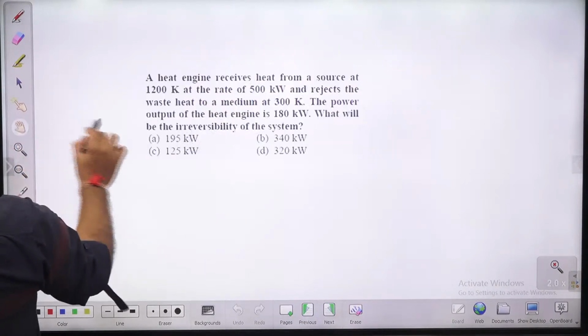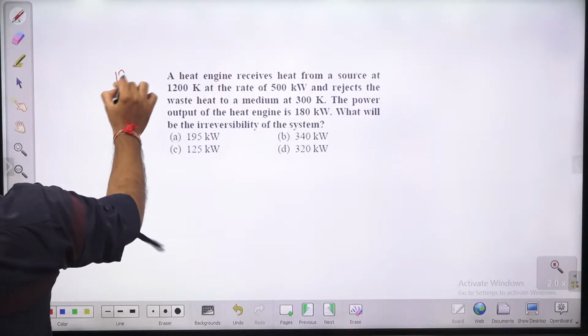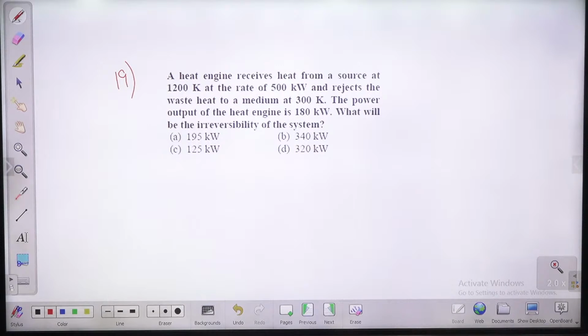question number 19 in front of us, please try this question. A heat engine receives heat from a source at 1200 Kelvin at the rate of 500 kilowatt and rejects the waste heat to a medium at 300 Kelvin. The power output of the engine is 180 kilowatt, what will be the irreversibility?